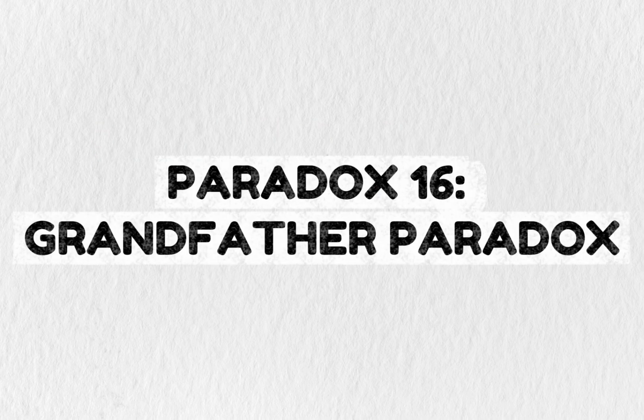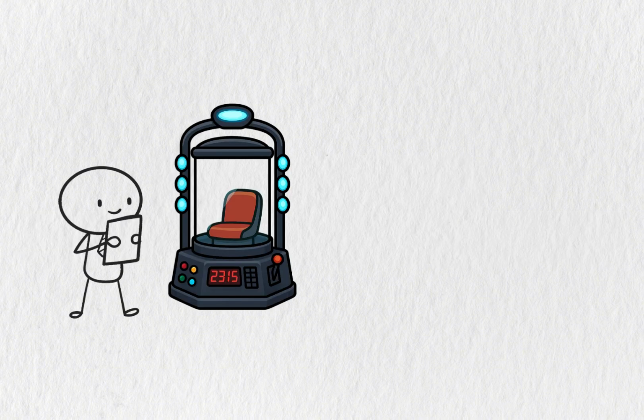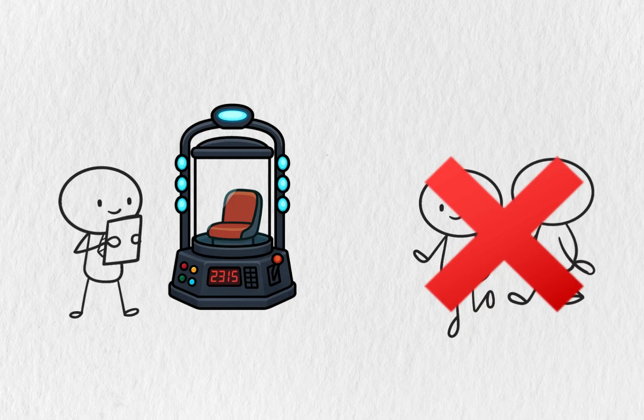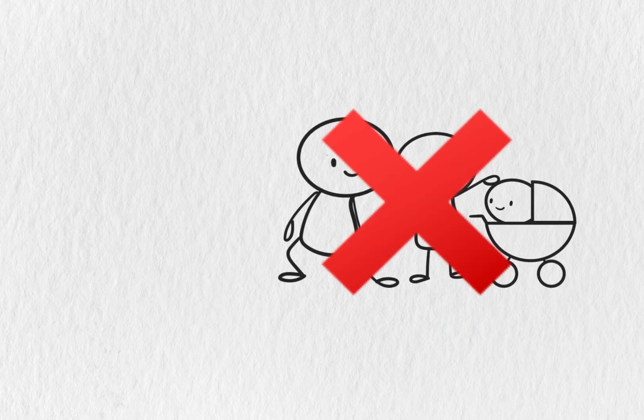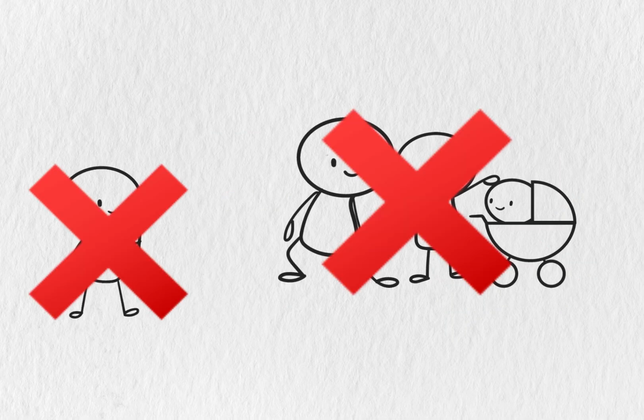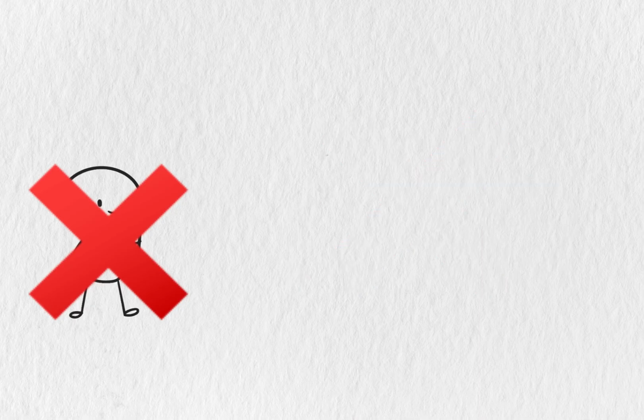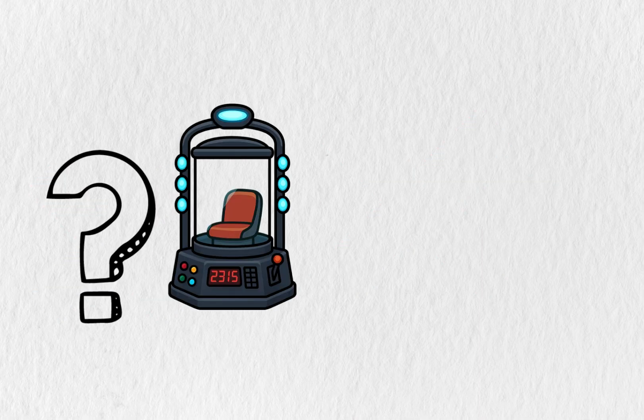Paradox 16. Grandfather Paradox. You build a time machine, go back and stop your grandparents from ever meeting. That means your parents are never born, which means you're never born. But if you were never born, who went back in time to stop your grandparents? This is the classic grandfather paradox.